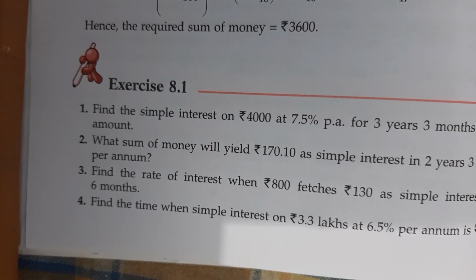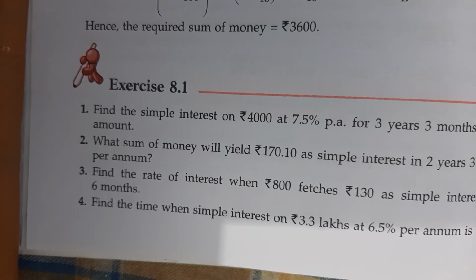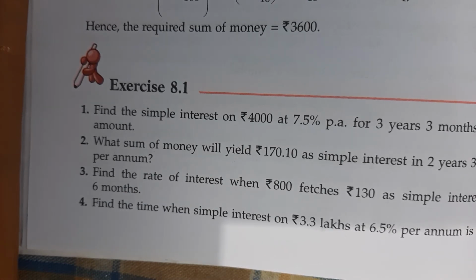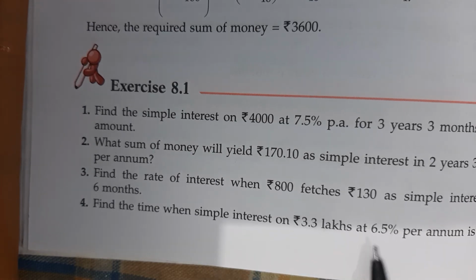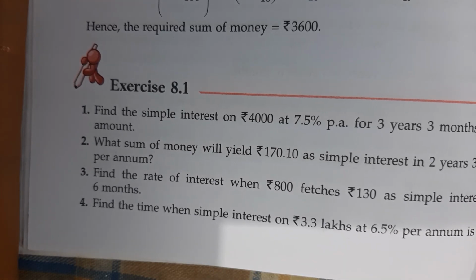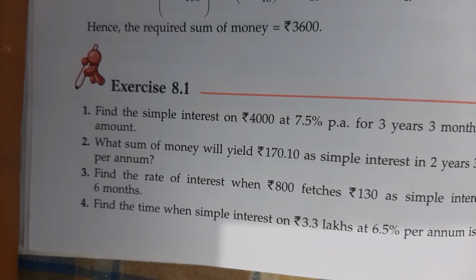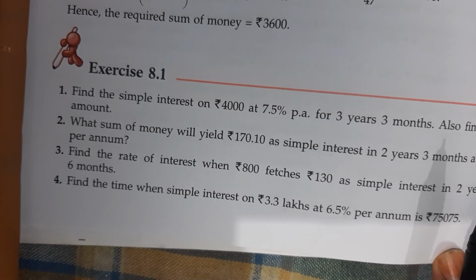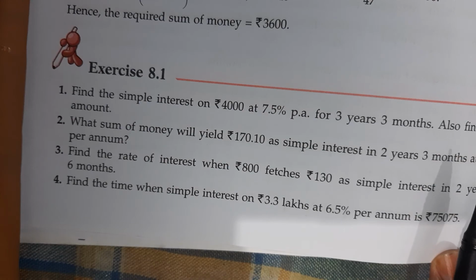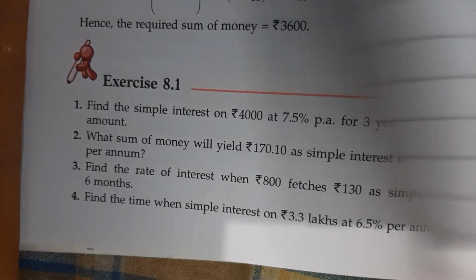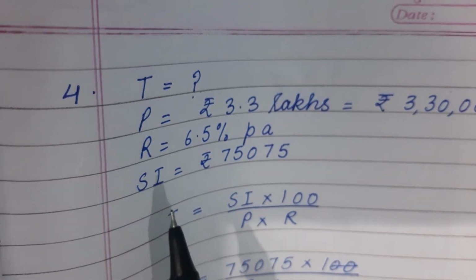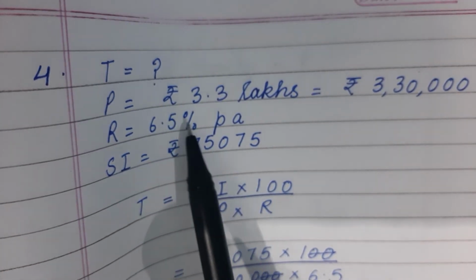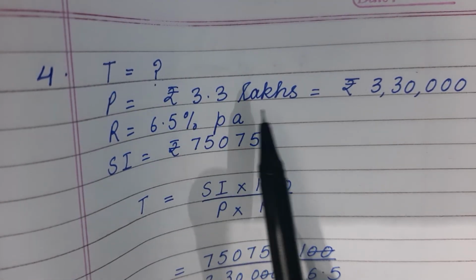Now next question, question number 4. Find the time when simple interest on rupees 3.3 lakh at 6.5% per annum is 75,075. Again, first we will write whatever is given. Time we have to calculate, and principal is rupees 3.3 lakhs.